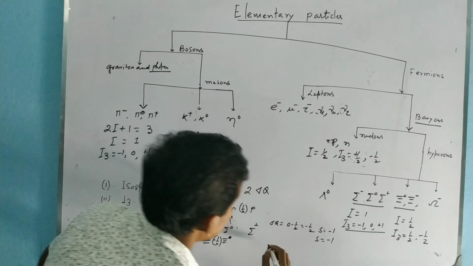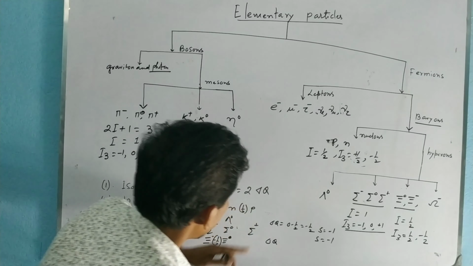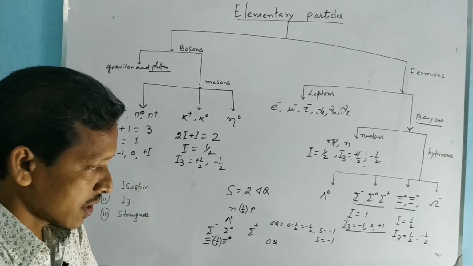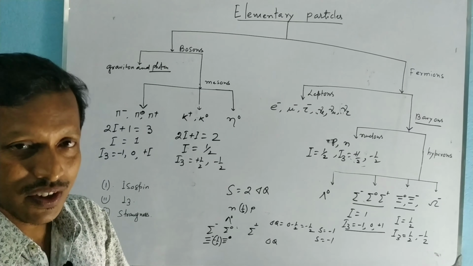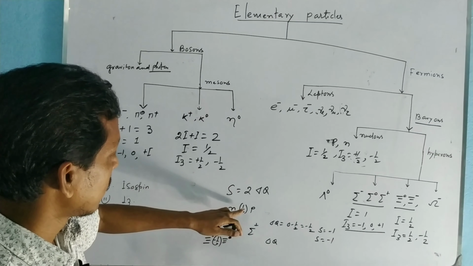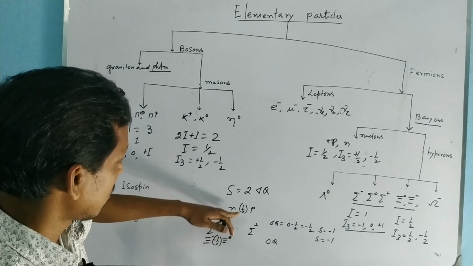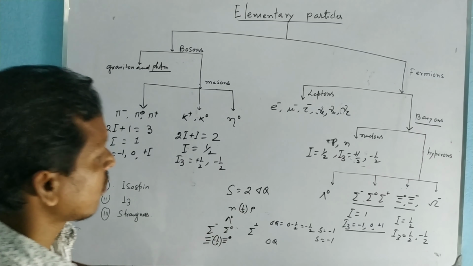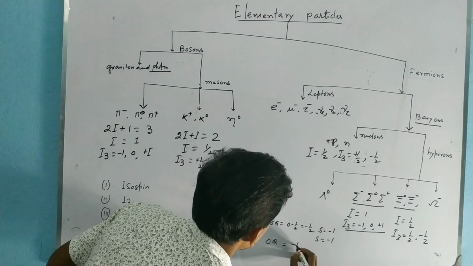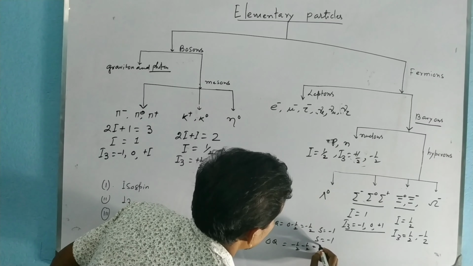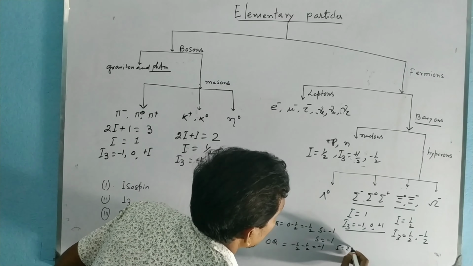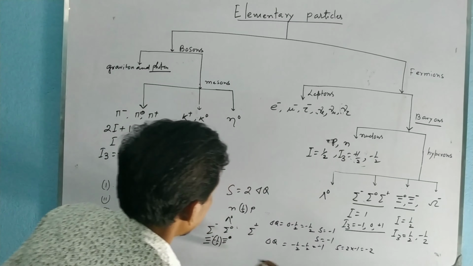Here we consider the charge center of the nucleon as the reference charge center, and we calculate the charge center for the different particles with respect to the nucleon. So for the xi particle, delta q is equal to minus 1, so S equal to 2 into minus 1, this is equal to minus 2.